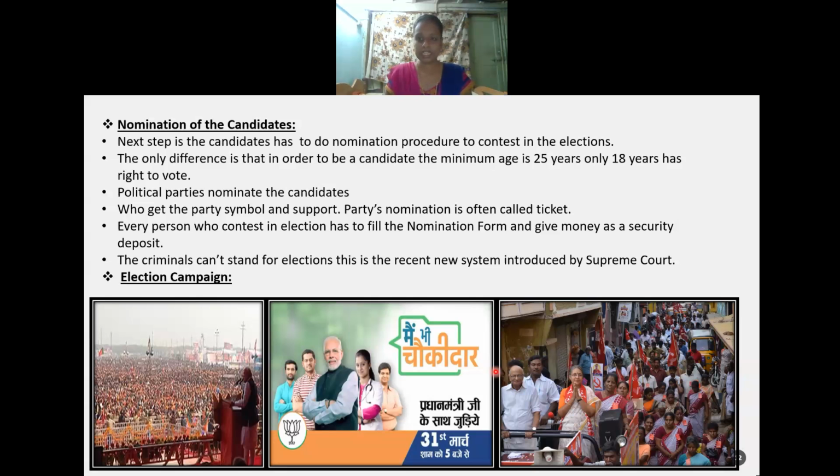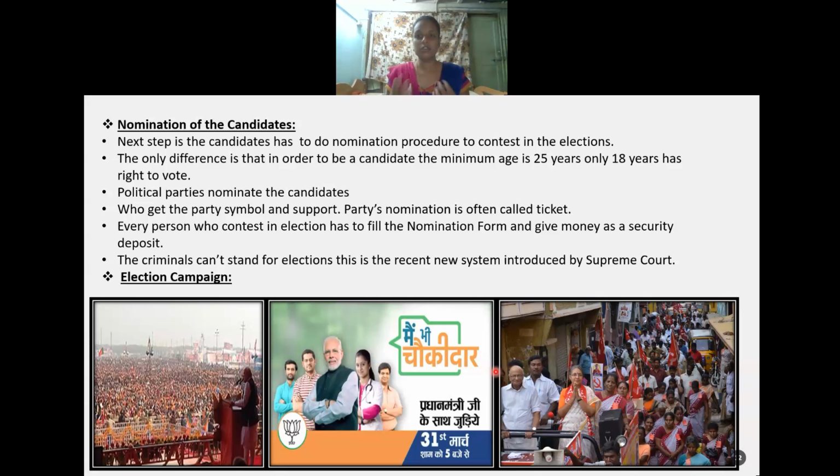The political parties, whatever regional political parties there are, like BJP, Janata Dal, JDS, Congress, etc., will nominate the candidates. Those candidates will get the party symbol and the support of their followers as well as active members. The party's nomination is often called by the term ticket.